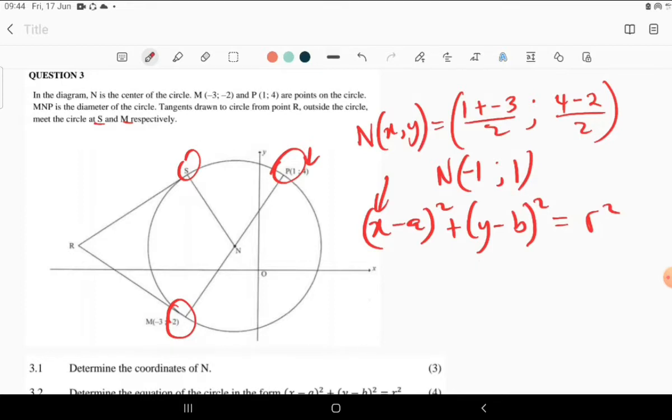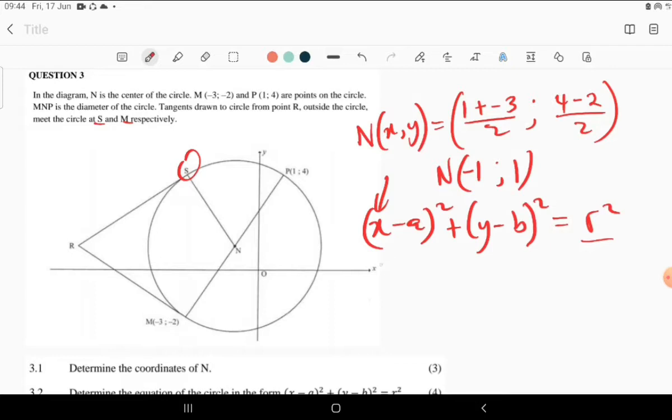Now, what do we need to do? We need to do the substitution because we really need to know what is the value of R there. Now, what are we having? We have X and Y. So we can use these coordinates in the place of X and Y, and these coordinates in the place of A and B. So let's continue.